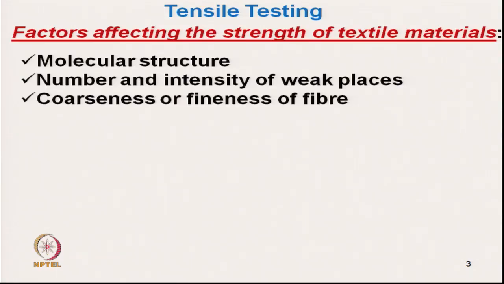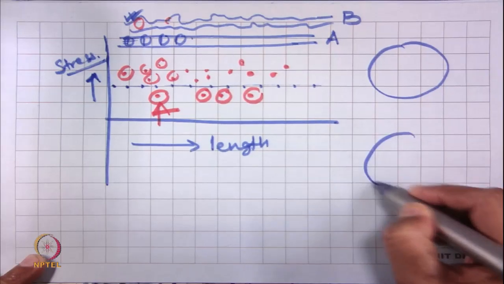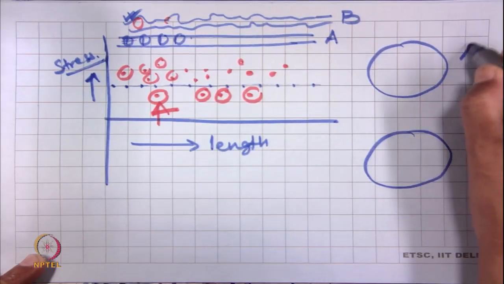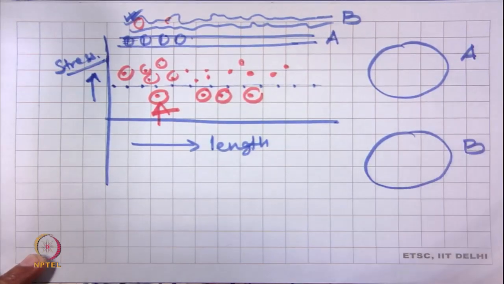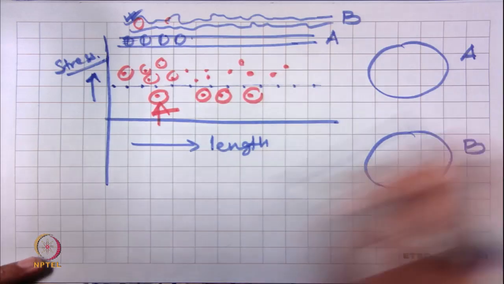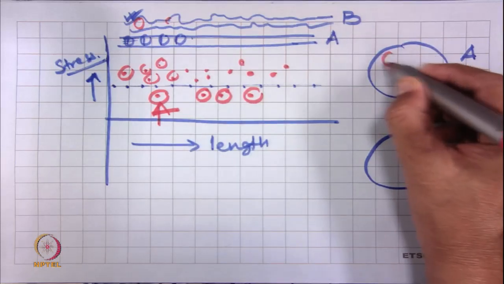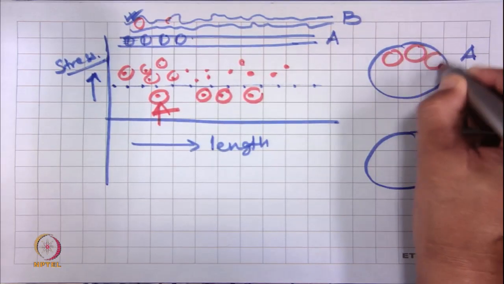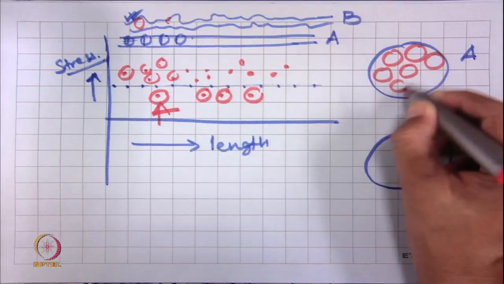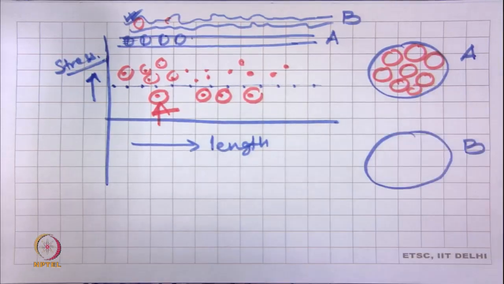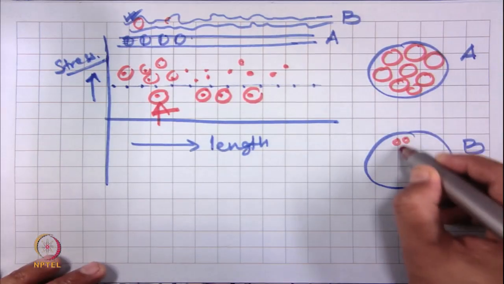Coarseness or fineness of fiber. So, let us see what a coarser fiber will result in. Here is the cross section of two yarns, A and B, of the same count. Yarn A is made of coarser fiber, and yarn B is made of fine fiber.